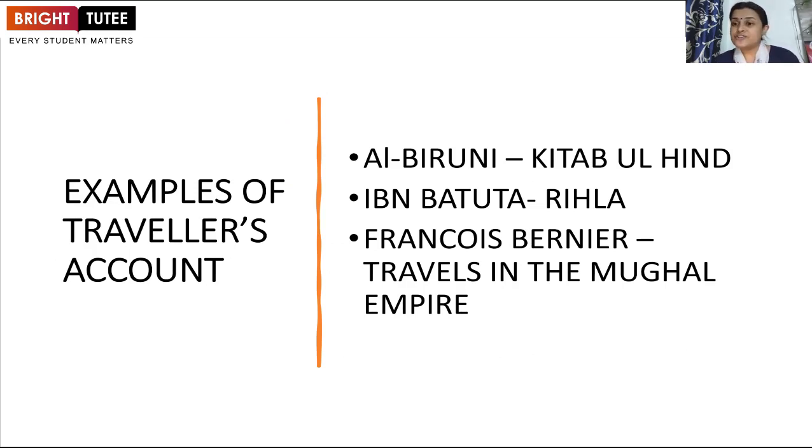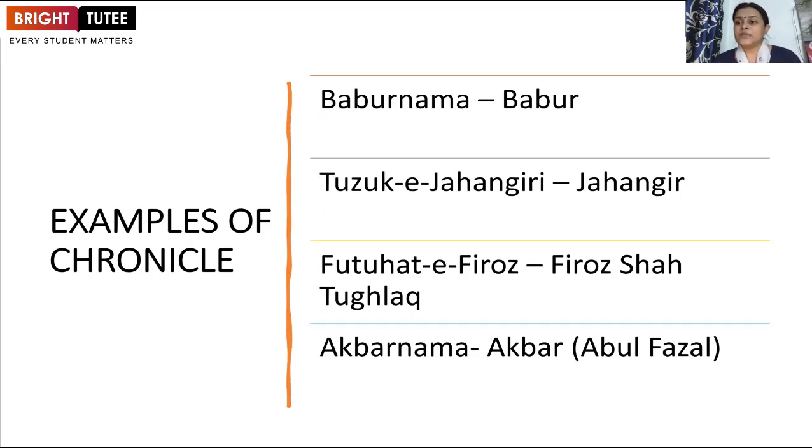We can find these books more authentic and more neutral, or unbiased, because the chronicles were basically written by court poets. Earlier in the medieval time, the ruler used to commission them, and court poets used to reside in forts or palaces, where they wrote each and every detail of the king on a daily basis.